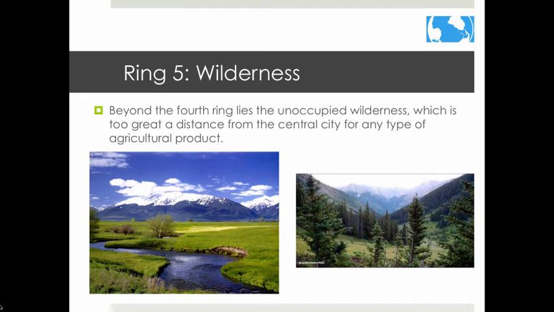Beyond the fourth ring lies unoccupied wilderness. Wilderness was too great a distance from the central city for any type of agricultural product to turn a profit, so there would be no agricultural activity in the wilderness.